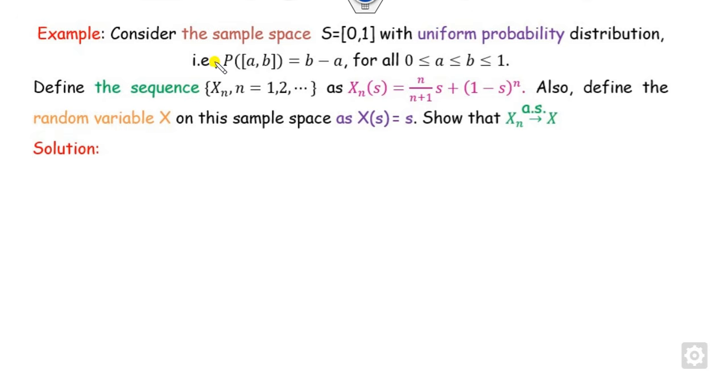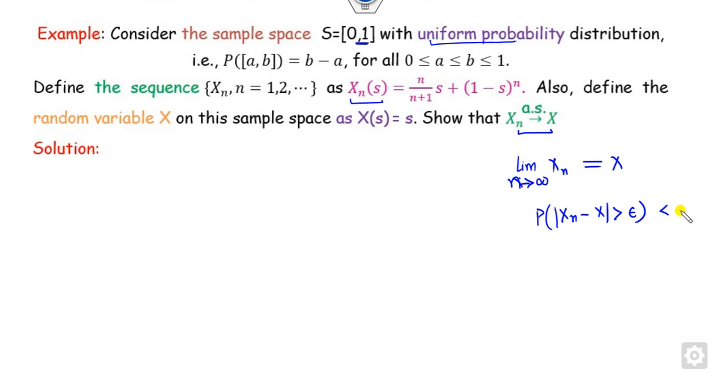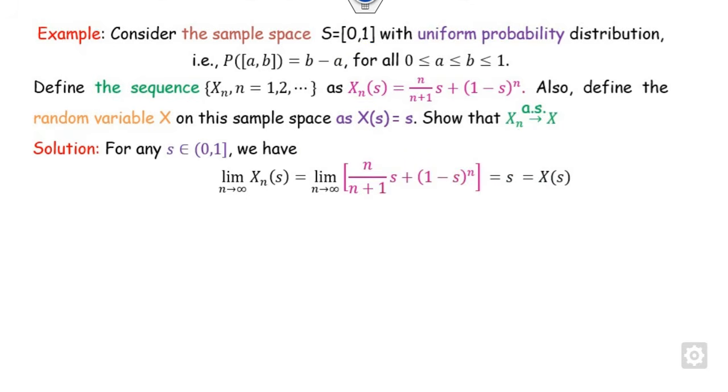Similarly, you have to see one more example. Consider the sample space [0, 1], which is again given to be uniformly distributed. You define the sequence here and you have to prove this. That's again very simple. What you want to prove is either the limit as n approaches infinity of Xn is X, or else that the probability of this being greater than epsilon is less than a finite value, and so on. Since a sequence is given, I prefer this limit as n approaches infinity.